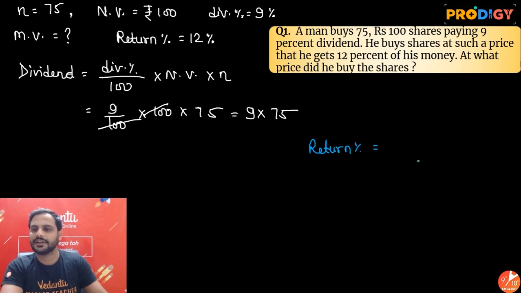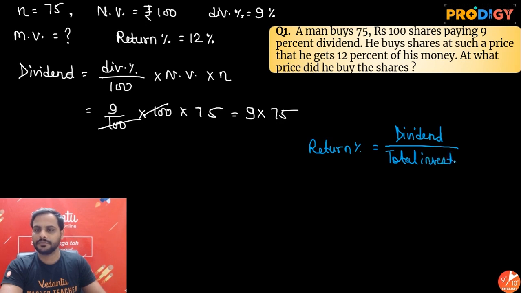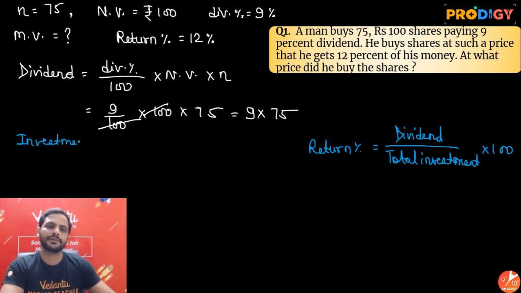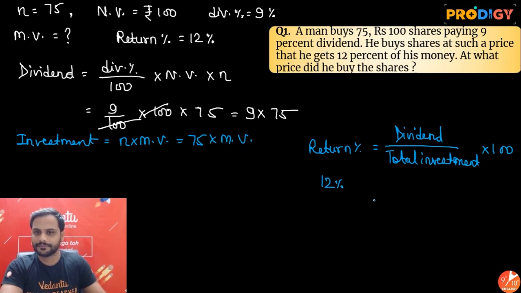Return percentage is equal to total dividend divided by total investment into 100. Now we know investment is equal to number of shares into market value. So number of shares is 75 into market value. If I use this equation, return percentage is given as 12%. Dividend is 9 into 75. Total investment is 75 into market value into 100%.